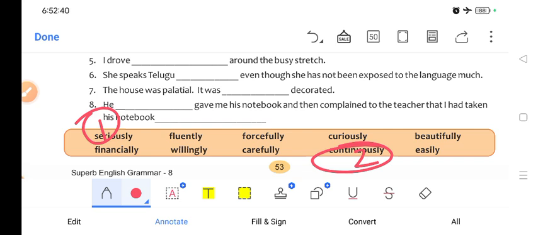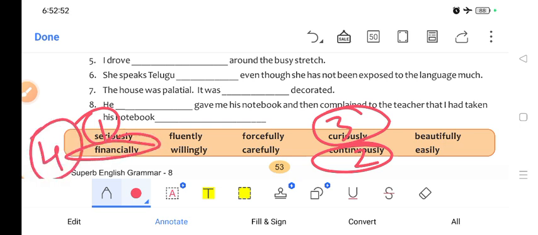My son looked around curiously. This is the third one, curiously. He is financially very strong. He can easily buy. So financially is the fourth one. ये second part है fourth का.